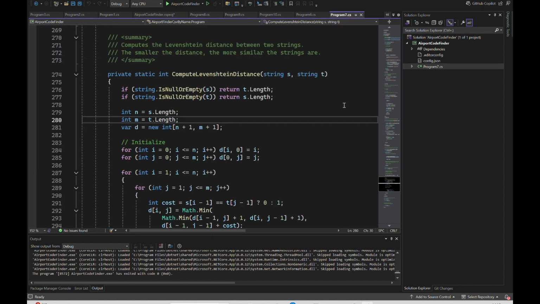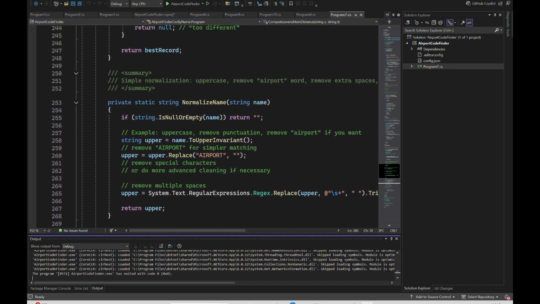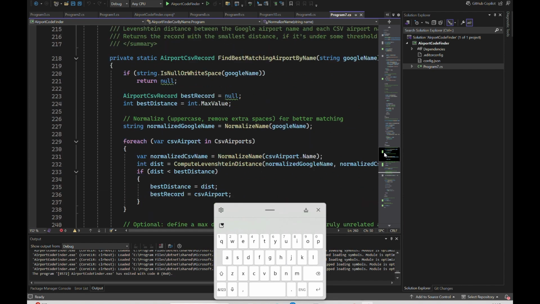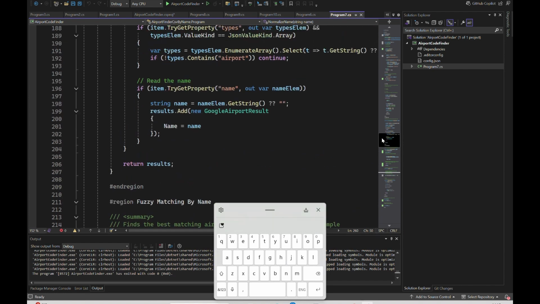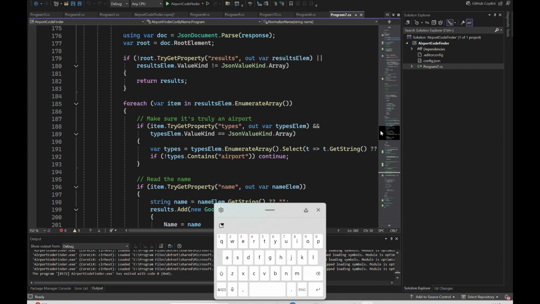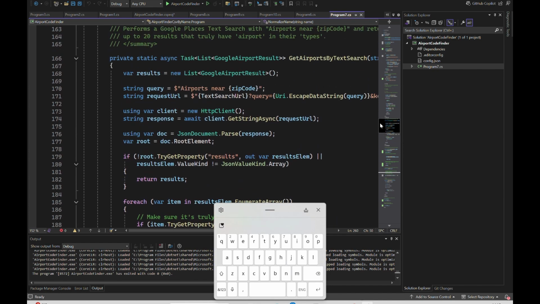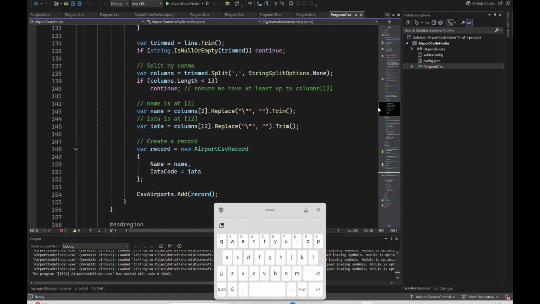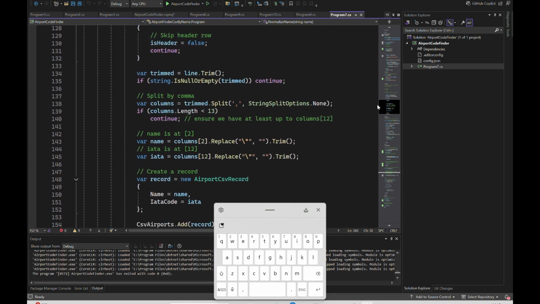Okay, so now what it does is something interesting. It uses the airport CSV. So it's basically taking the names, and again, name is at 2, IATA is at 12.